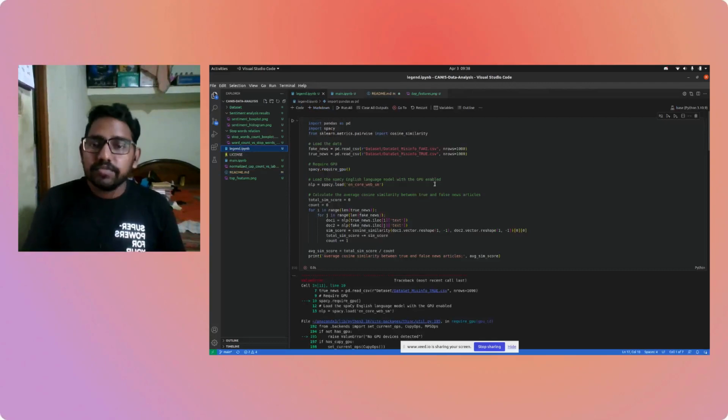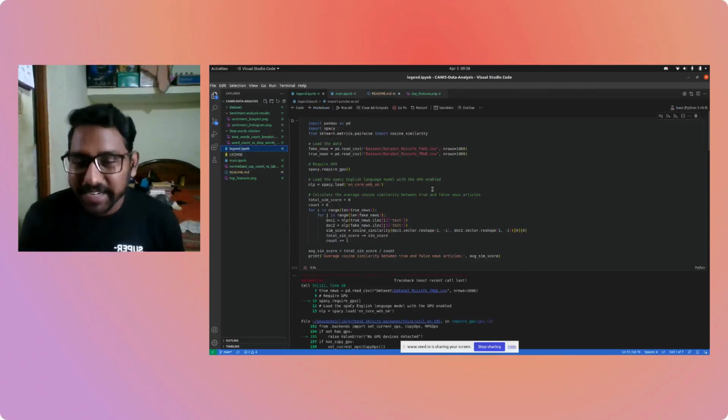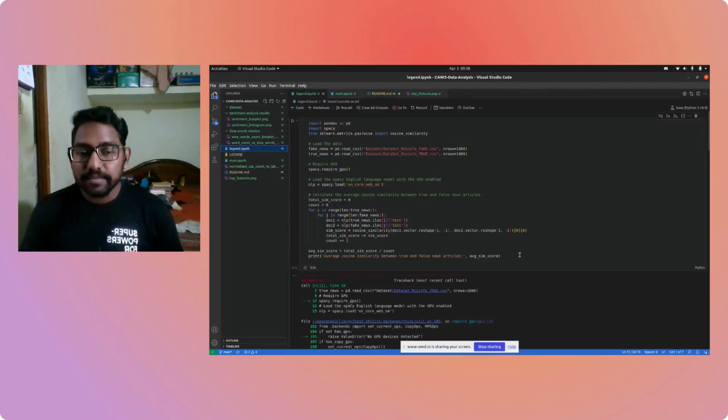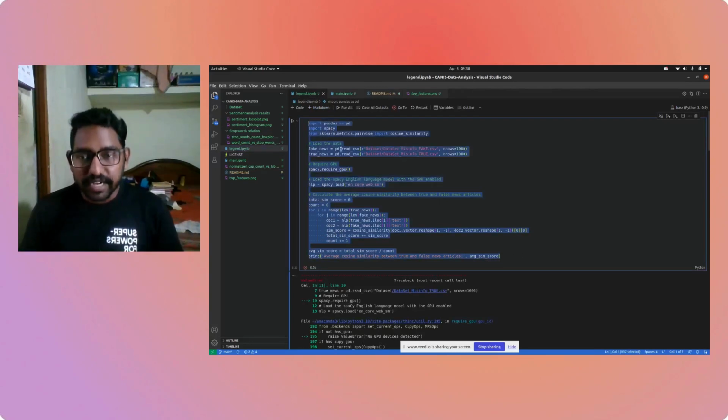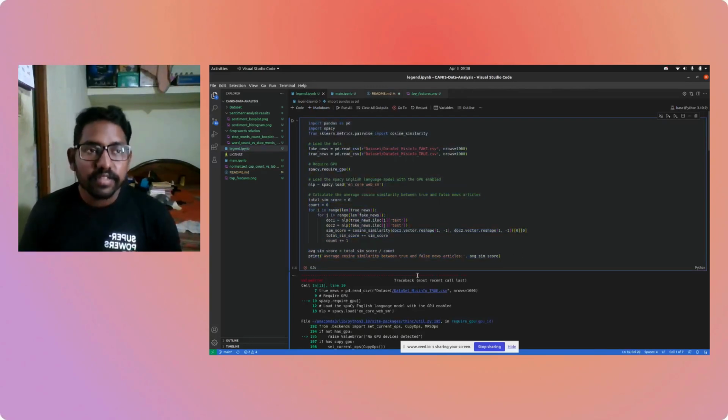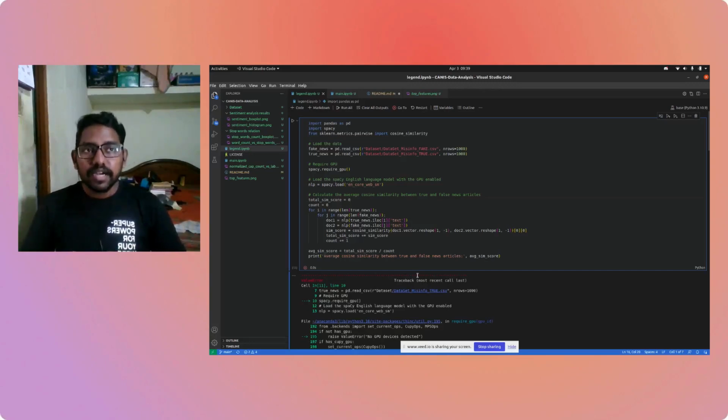To do this, here we'll talk a little bit about the technicalities, where we look at the similarity scores between the news content that we have. So, what is a similarity score? A cosine similarity score, in this case at least, refers to the score assigned to strings which are very similar to each other. For two news articles, the more their score leans towards 1, the more similar they are, and the more it leans towards 0, the more dissimilar they are.